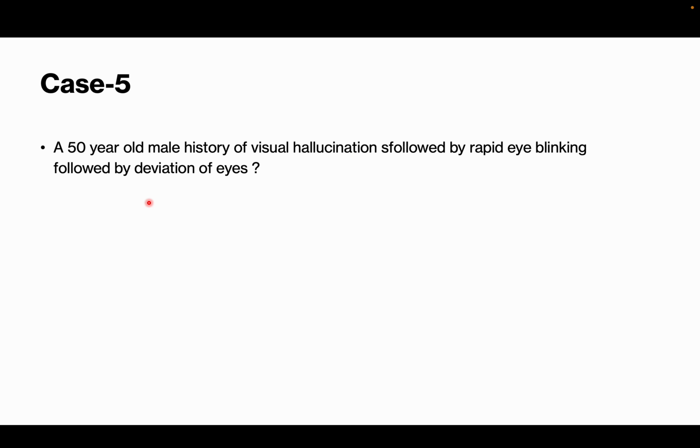Deviation of eyes can be seen in frontal lobe epilepsy also because of frontal eye field involvement. That can also be seen, but deviation of eyes can be seen in the occipital lobe too. But that is not predominant. The deviation of eyes is a late symptom in the occipital lobe, whereas in the frontal lobe it is involved early. But primarily it started with visual hallucination. That will give you a guide. Visual hallucination and rapid eye blinking are all occipital lobe functions. So this will tell you it's normally occipital lobe epilepsy.